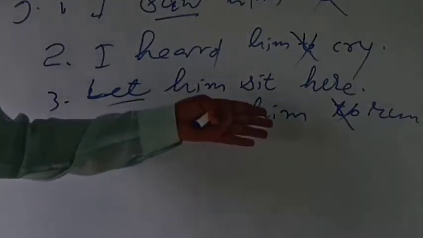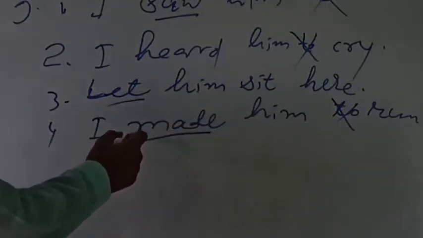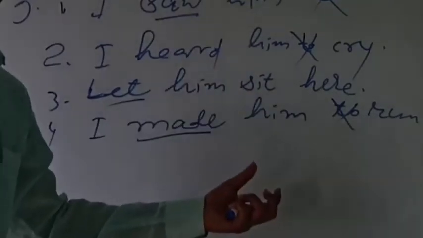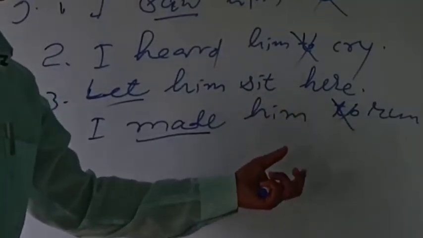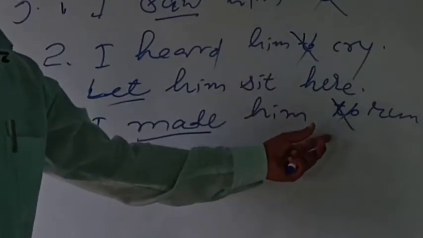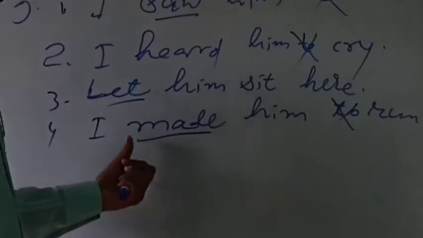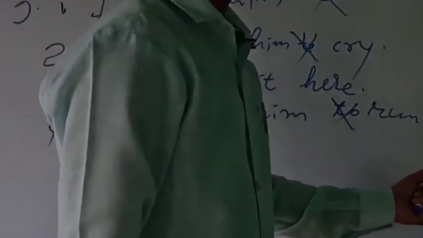We will write without a to. Make is such a verb which does not take infinitive after it with a to. It takes infinitive after it without a to.